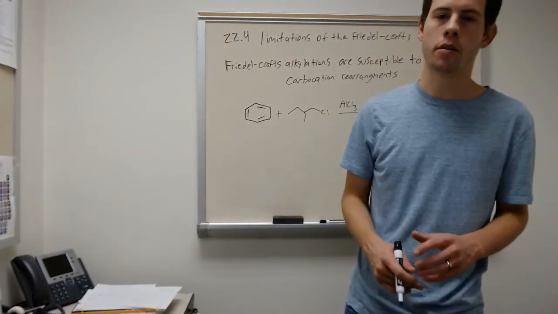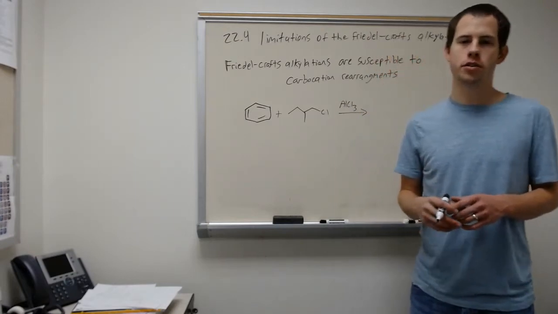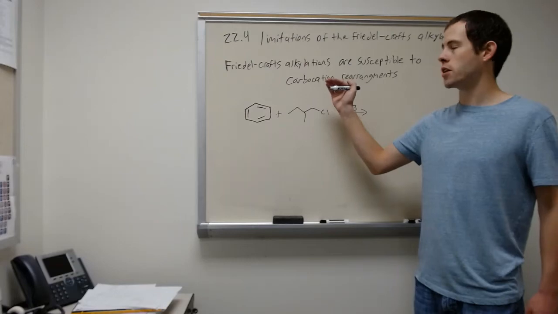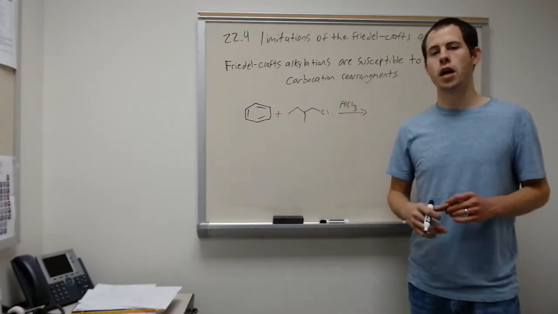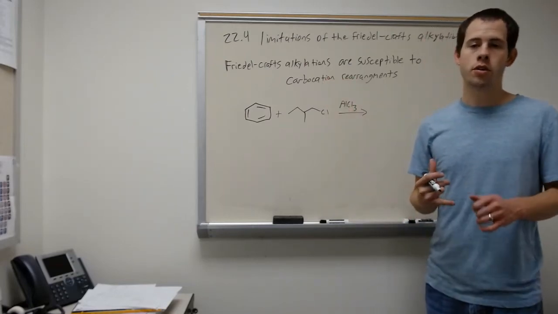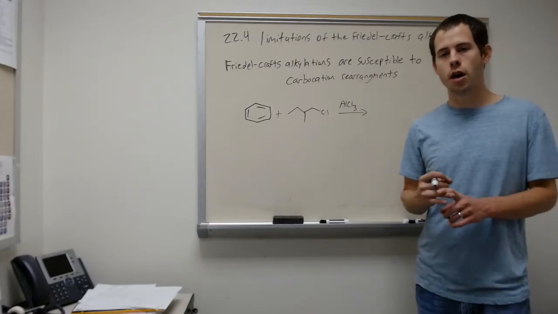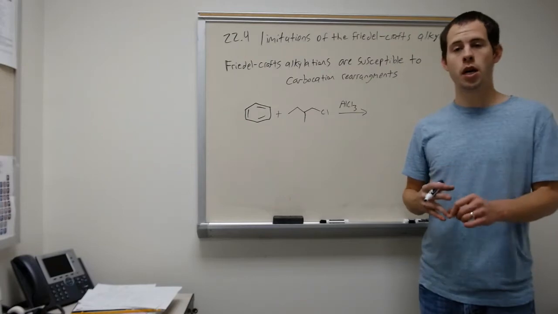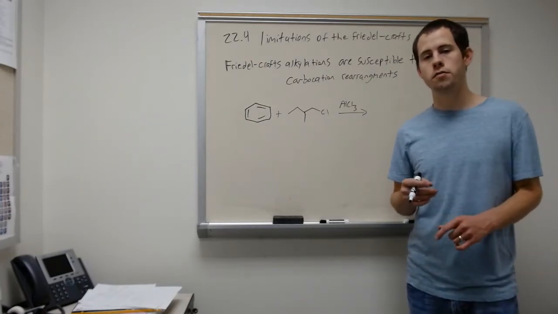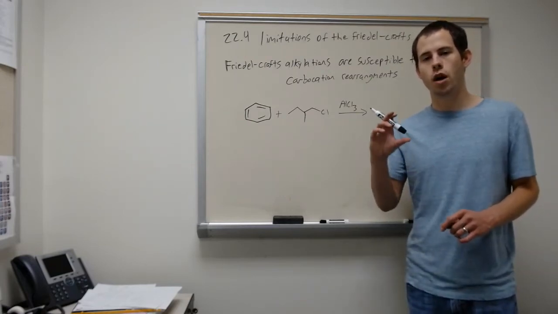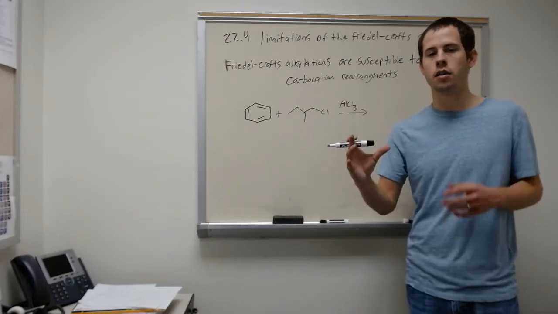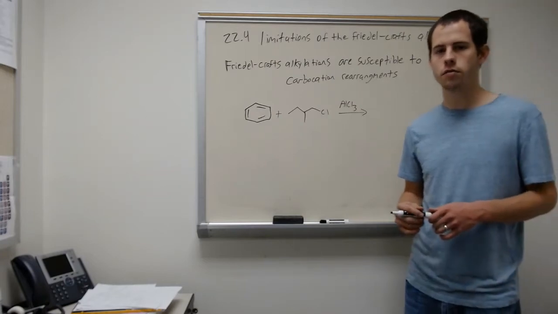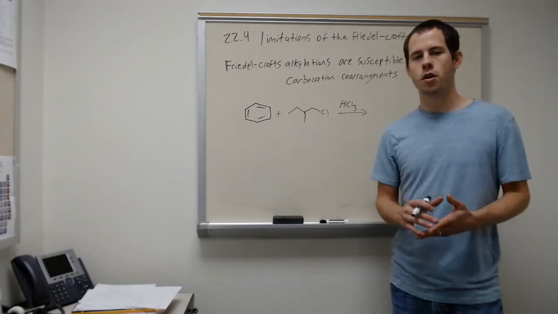All right, so let's talk about limitations of the Friedel-Crafts alkylation. If you're in lab again, you've probably seen this before. And so Friedel-Crafts alkylations are susceptible to carbocation rearrangements. Remember, we talked about 1,2 hydride shifts and 1,2 alkyl shifts back in the spring. Remember the numbering, so it's 1,2 hydride shifts and 1,2 alkyl shifts. So we can't move more than from where we generate the carbocation to the spot right next to it. So that's why we call it a 1,2 hydride shift. And so we can't just jump across the molecule.